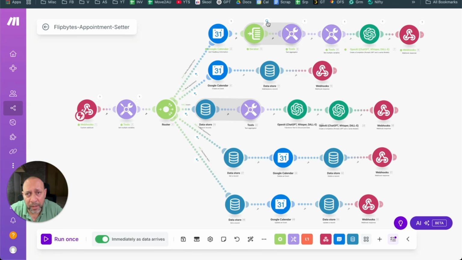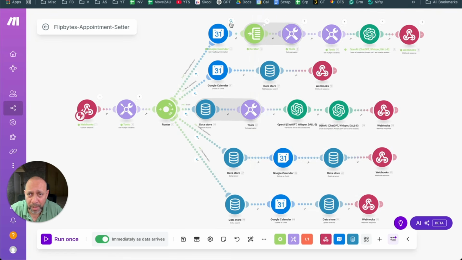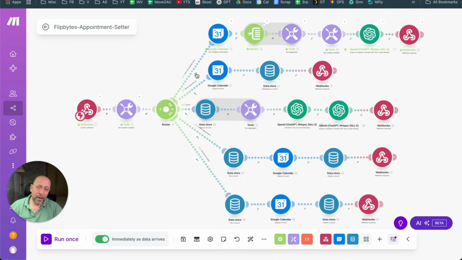Now when it goes to the iterator, it traverses through those 2 times. Again, those times are in UTC, so don't worry about that, okay? These are not the correct times because Google stores this internally as UTC, the Greenwich Mean Time. For us it is +8 for Singapore. So it goes through that, and this is where I need to convert it.